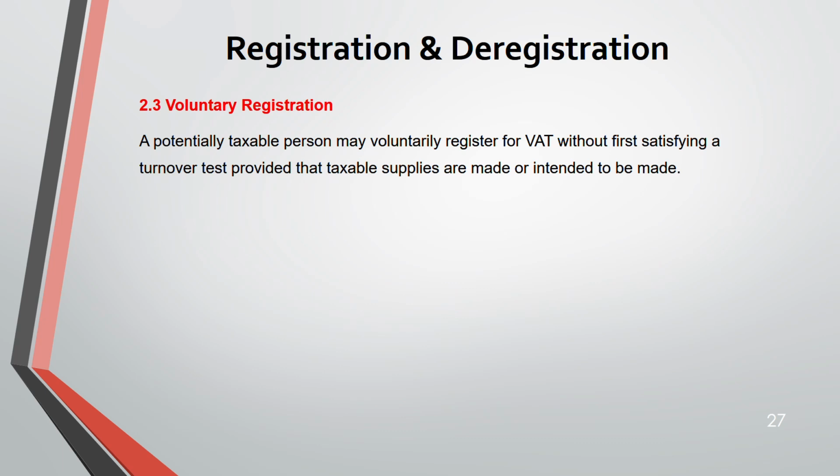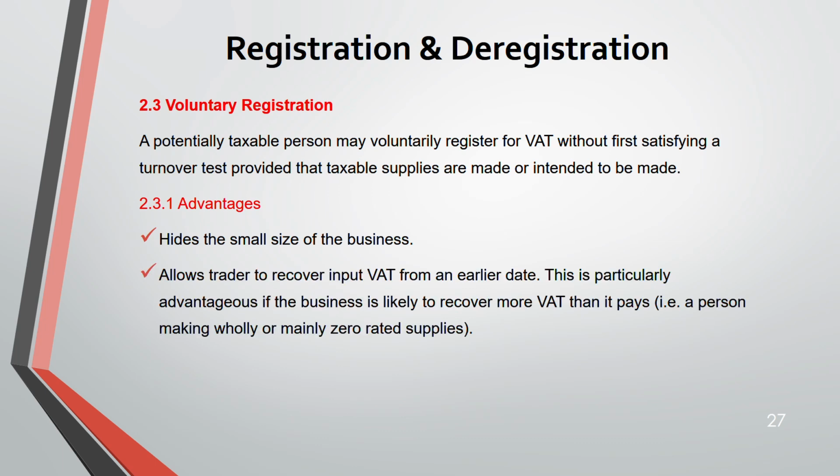Now, what are the advantages? It hides the small size of your business. If you are registered for VAT, your business is taken as a big business. You get a lot of advantages also. It's easier to get a loan, easier to get customers. Next, you can recover your input VAT also. If you are registered for VAT voluntarily, whatever input VAT you have suffered, now you can recover it.